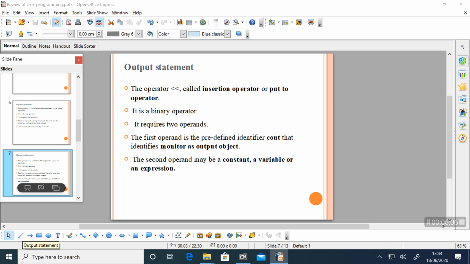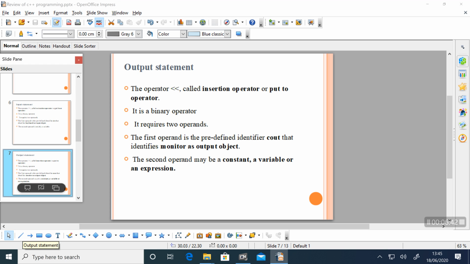Then moving to the next statement, the output statement. The output operator is also called the insertion operator or put to operator. Like the input operator, the output operator is also a binary operator, which means it requires 2 operands. The first operand is the predefined identifier cout, which identifies the monitor as the output object. cin specifies the keyboard as the input object and cout specifies the monitor as the output object.